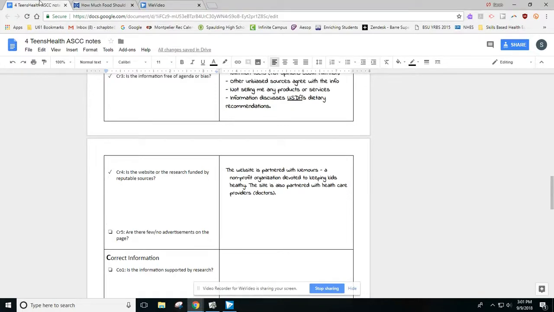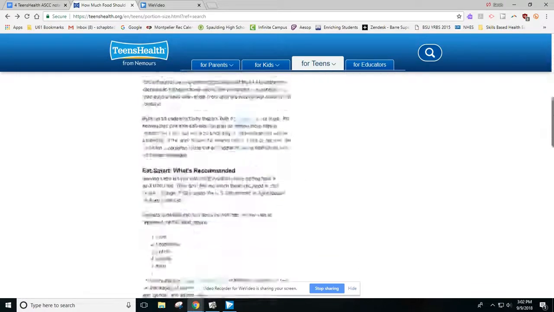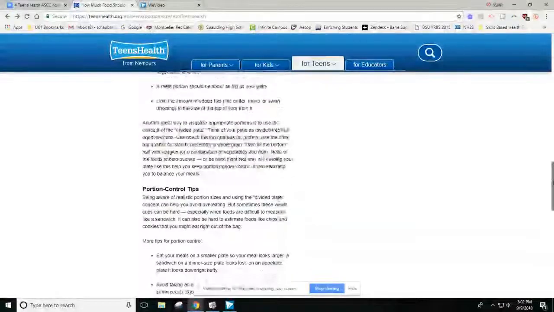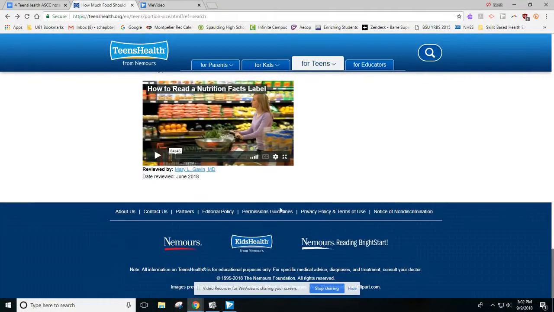The last question for credibility is, are there few or no advertisements on the page? So when you look at your website, a lot of times advertisements will show up at the top of the page in banner ads or along the sides of the web page itself. The web page may sell that space to advertisers so they can try to get us interested to pay for a product or service that's maybe somewhat related to the article, but not needed. And then another place to look is at the bottom to see if you see any other banner ads.